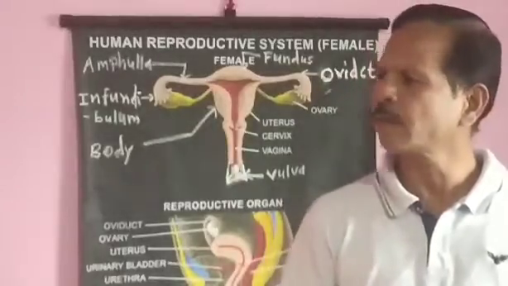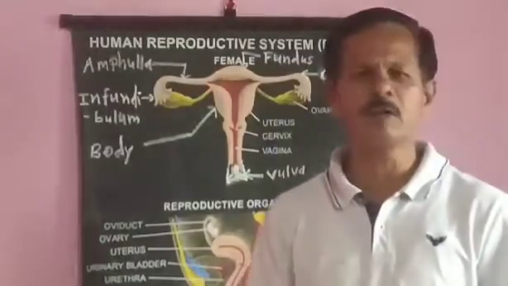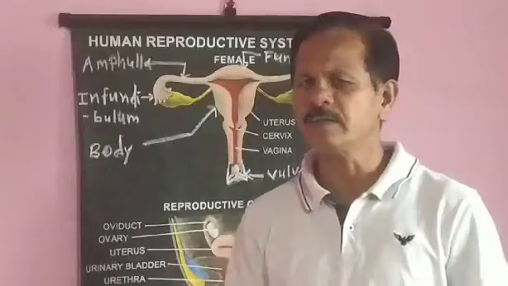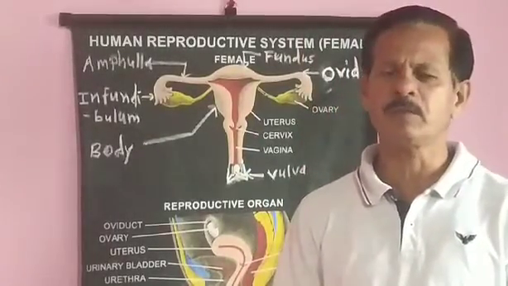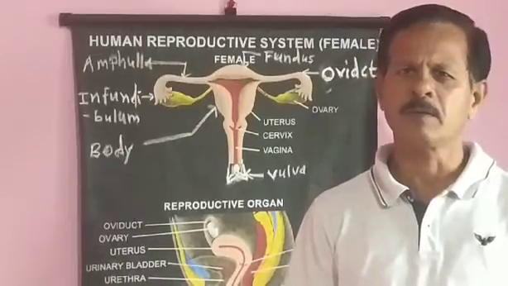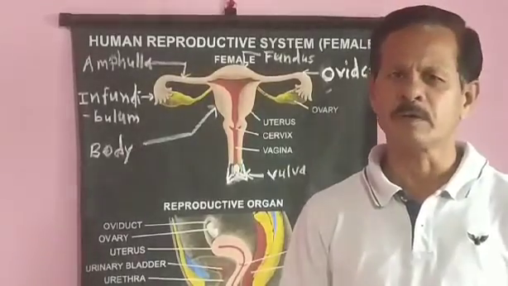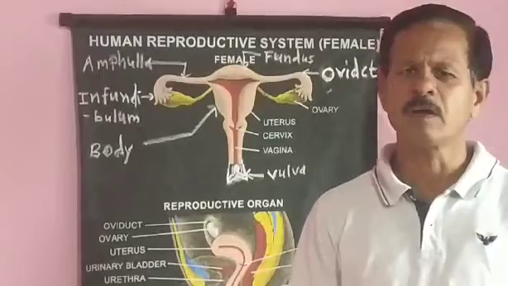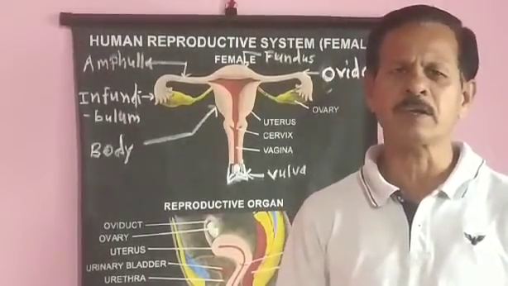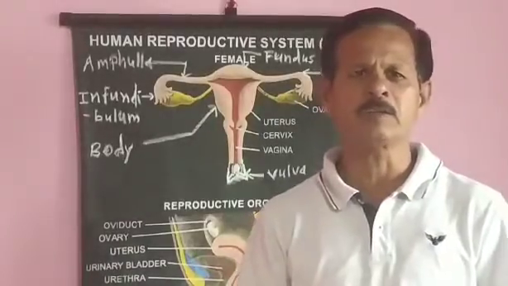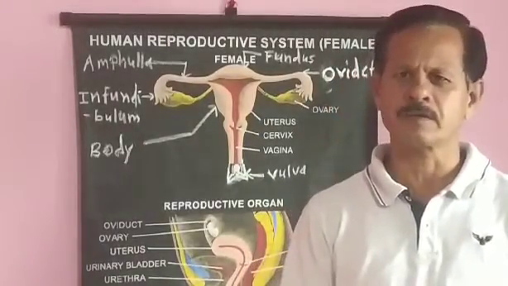Of these, only 1 million primordial follicles remain at the time of birth and only 40,000 primordial follicles remain during puberty. Puberty means onset of the menstrual cycle or beginning of the menstrual cycle. Normally it takes place at the age of 13 years.